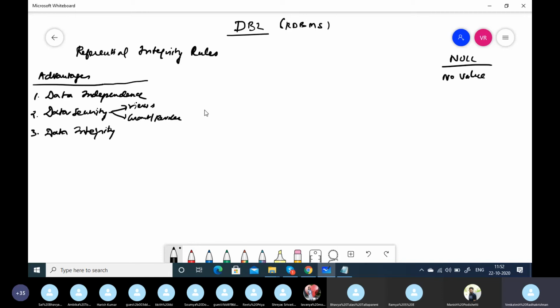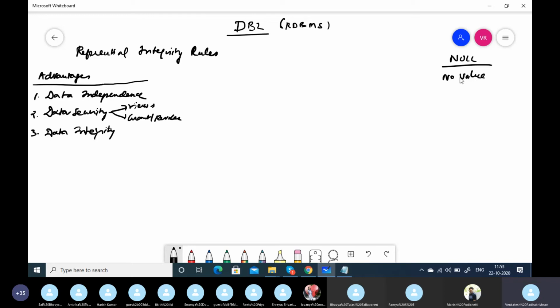Or zeros. But here in DB2, it is optional. If you don't know the value or don't have the value of any field, you can optionally insert, or you can avoid inserting. So if you are avoiding inserting, it is not going to allocate any storage for that. It is going to save the storage. Instead, it is going to set a flag. It's a single bit flag, which is called null. So null means no storage itself is allocated because there is no value inserted for that record, for that field.